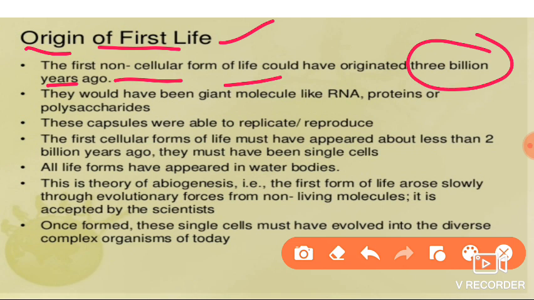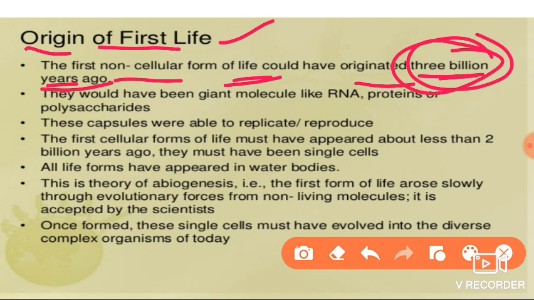Students, please remember, numbers vary here. Don't get confused. Whatever they have given in the NCERT, just go through that. The first non-cellular form of life could have originated 3 billion years ago.